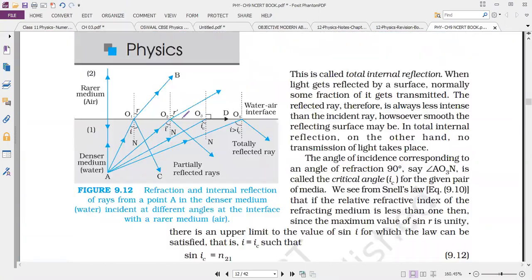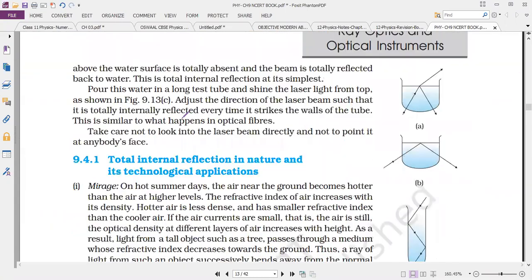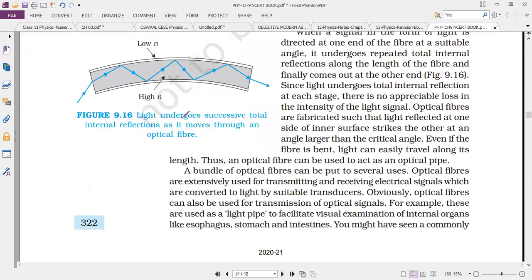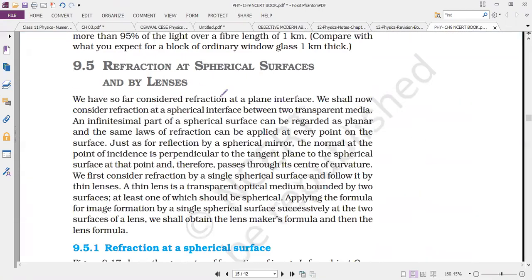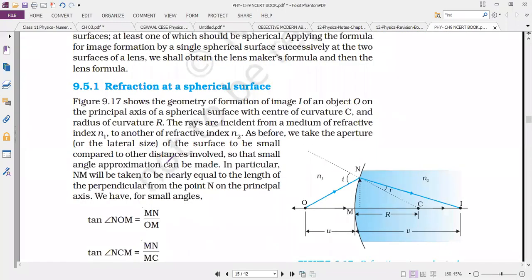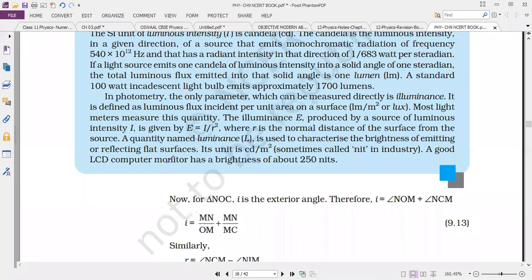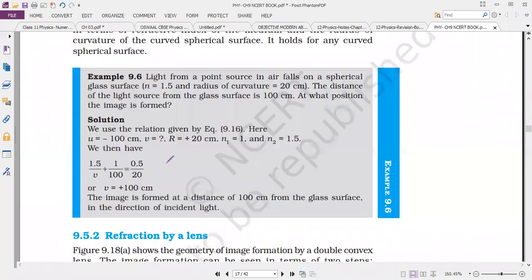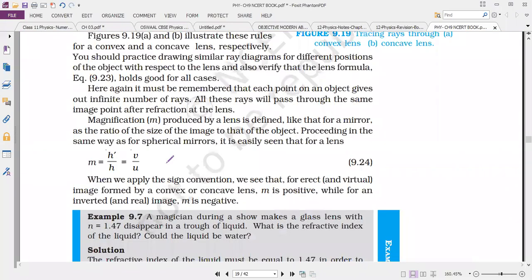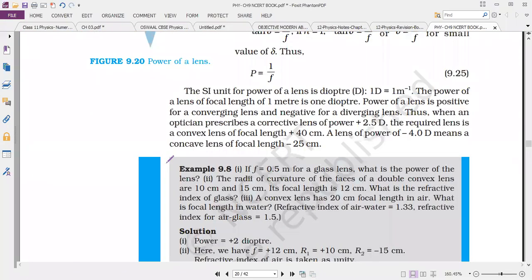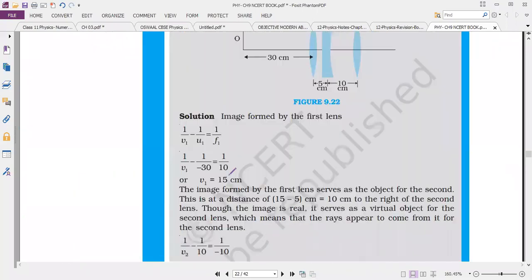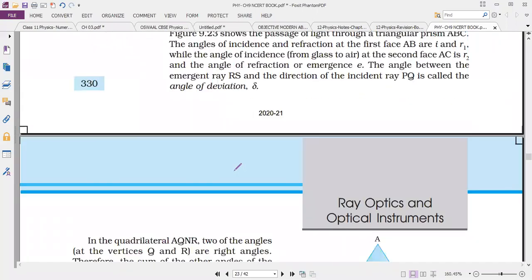Total internal reflection completed. Concave and convex lens, mirror, lens maker formula, the derivation part also completed. Prism completed.